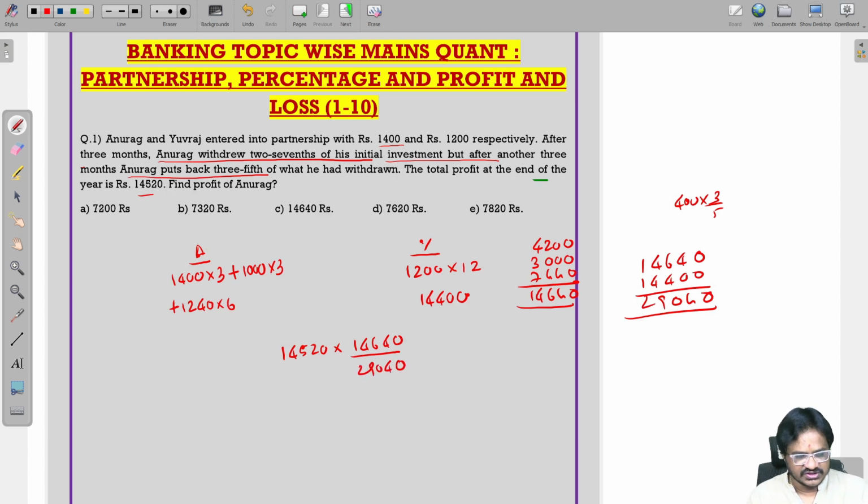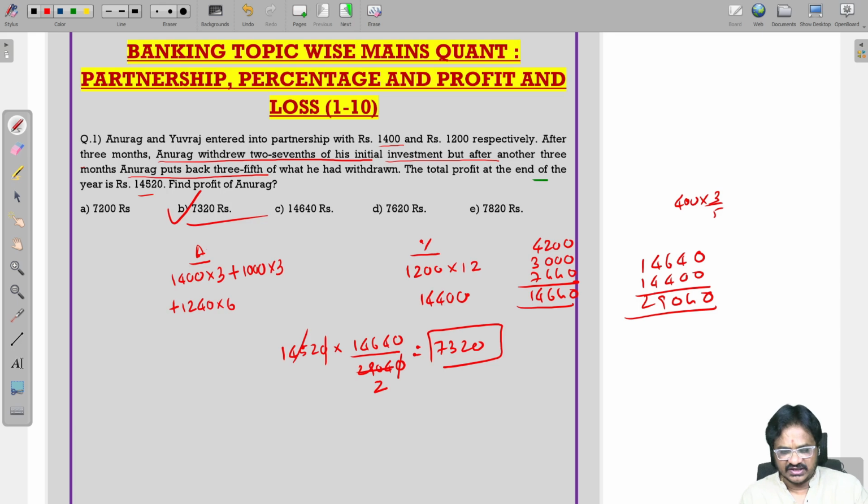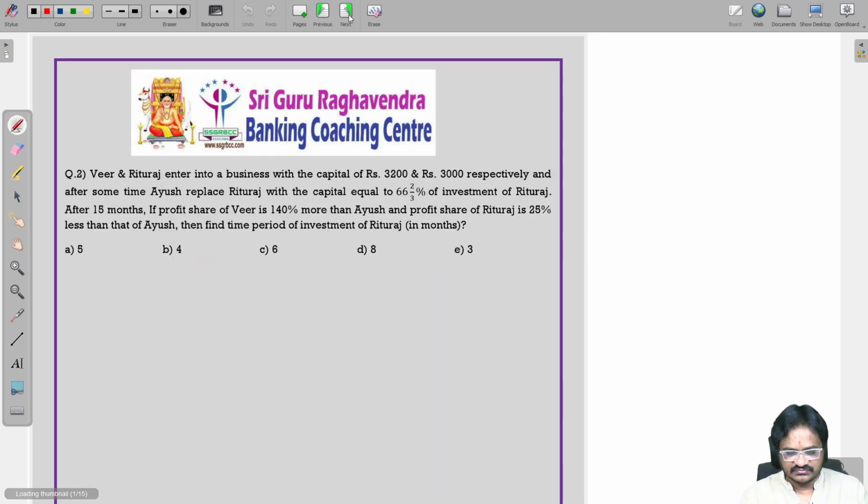We have to do this calculation. Now let us do this calculation. How much are you going to get? See, 1452 double is 2904. So here 0 cancels 2 times. We are going to get 7,320 as the answer. Option 2. Let us see the next question.